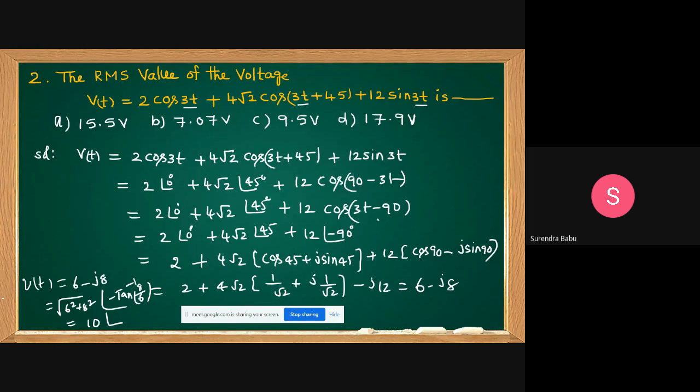What is the angle we can get? How to convert rectangular into polar form, I think you know. For the magnitude, square root of 6 square plus 8 square. A negative sign is there, so I take a negative tan inverse 8 by 6. Tan inverse 8 by 6 means tan inverse 4 by 3, which is 53.14, so minus 53.14. Then V of t equals 10 at angle of minus 53.14. Can you write this in terms of a function?